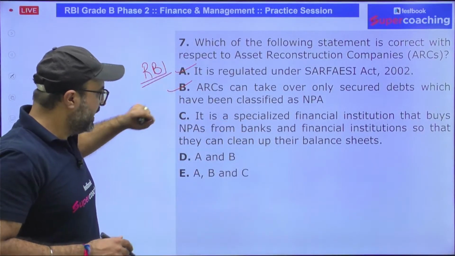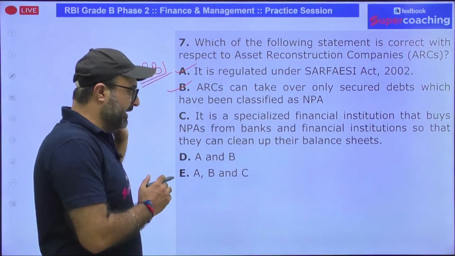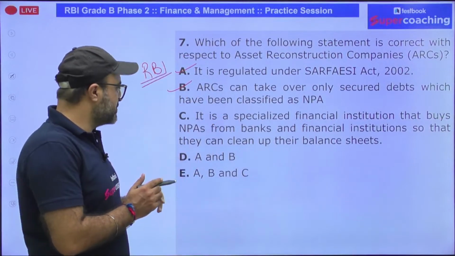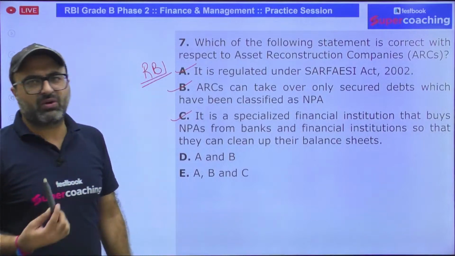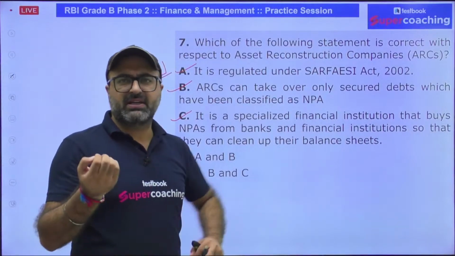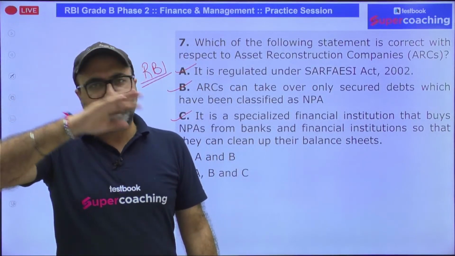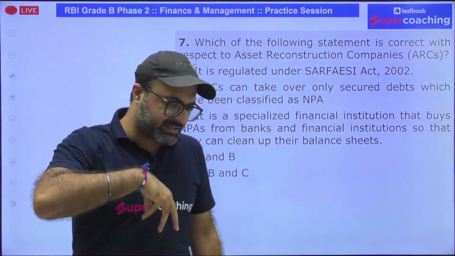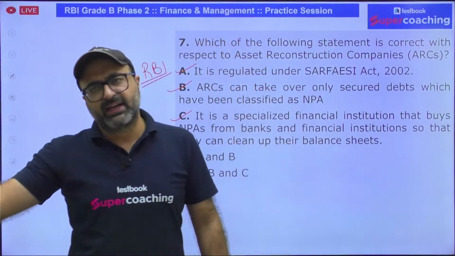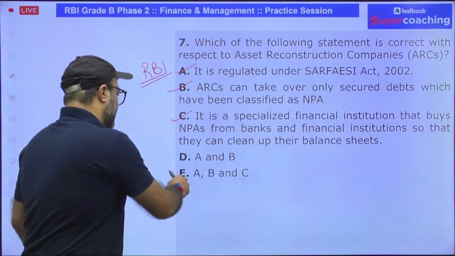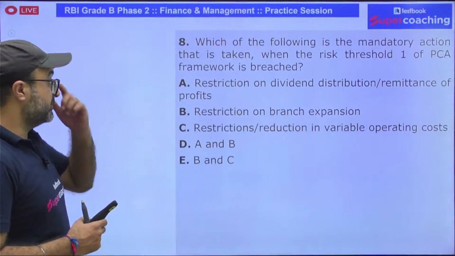That is true. It is a specialized financial institution that buys NPAs from banks and financial institutions so that they can clean up. That is also true. So basically, what is the role of ARC? They purchase the NPAs from the banks, and banks can clean up their balance sheet. And now as an ARC, they will follow the process of recovery and recover the funds in the near future. So the answer is going to be A, B, C, E option is correct. That is true. Moving to the next question.